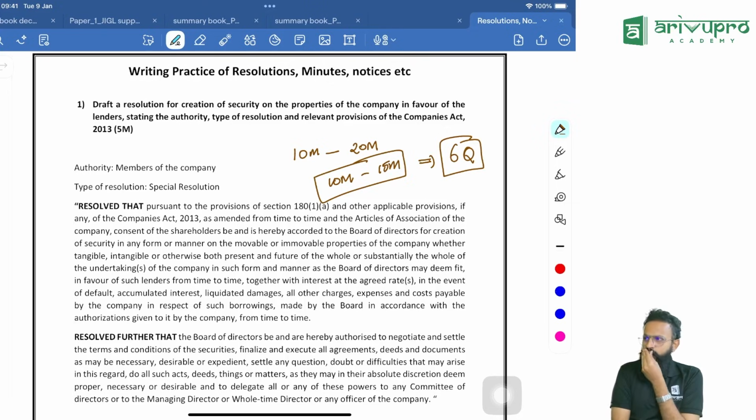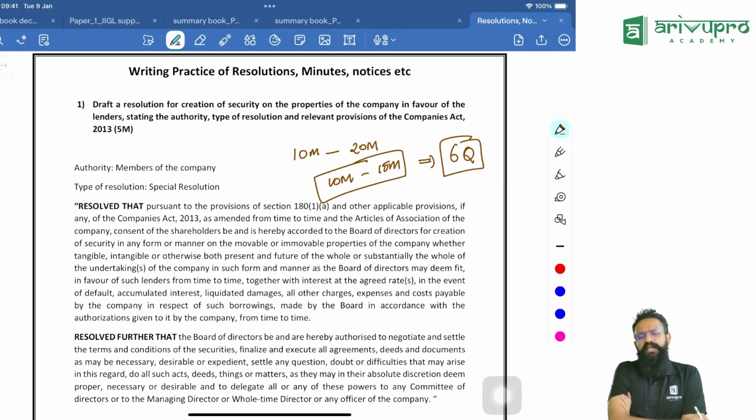Now, coming to the last 3 attempts, what are the different types of drafting related questions they have asked? The different drafting related questions they can ask you: one is they can ask you to draft a resolution. The second, they can tell you to draft a notice, that is the notice of board meeting, notice of general meeting, as the case may be.